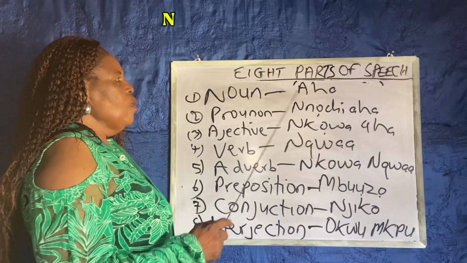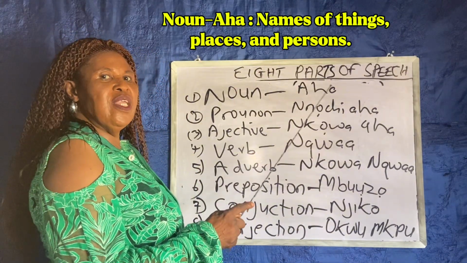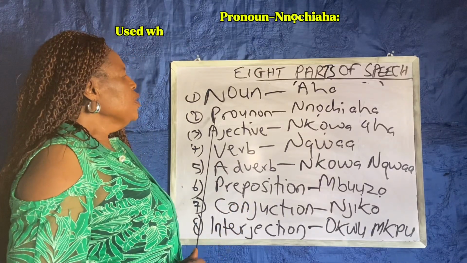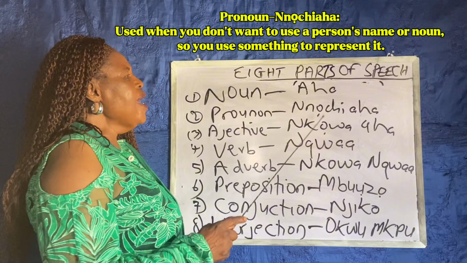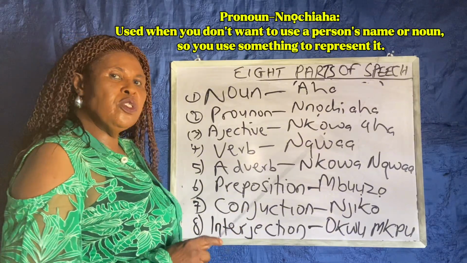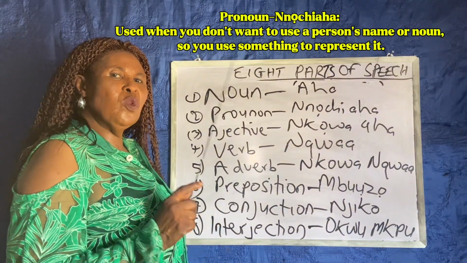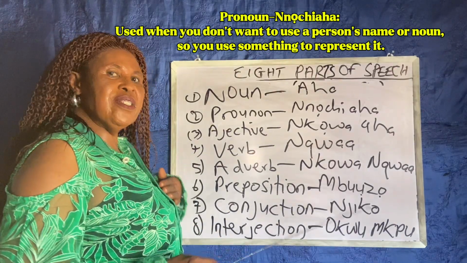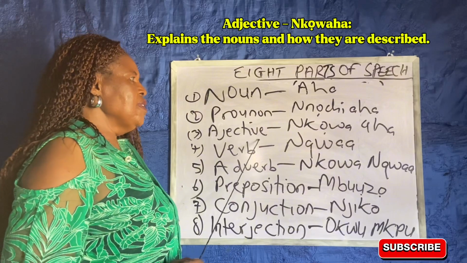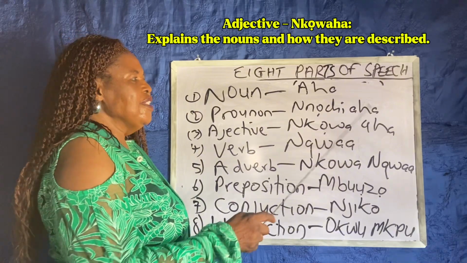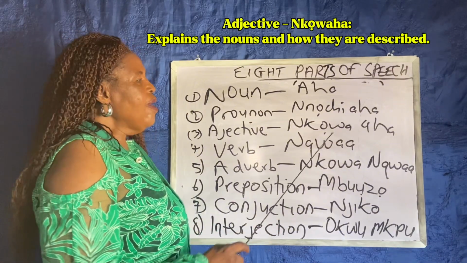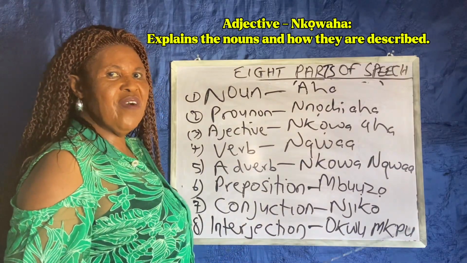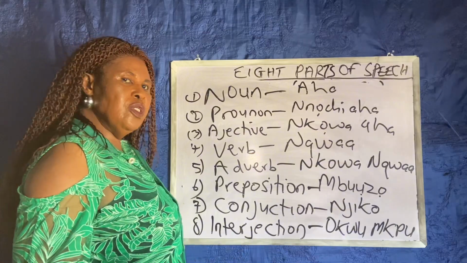When you talk of noun, which is aha, names of things, places, and names of persons. When we talk of pronoun, pronouns are when you don't want to use the nouns. You don't want to call the people's name. So you use something to represent the name. Adjectives, they explain about the nouns. They tell you about the nouns, how the nouns are performing, whether they did something fast or slow. We are going to do them in details.